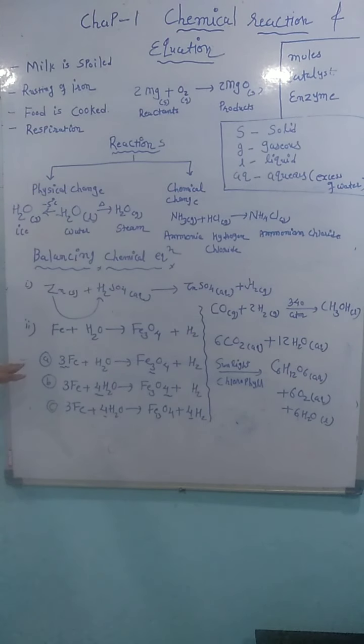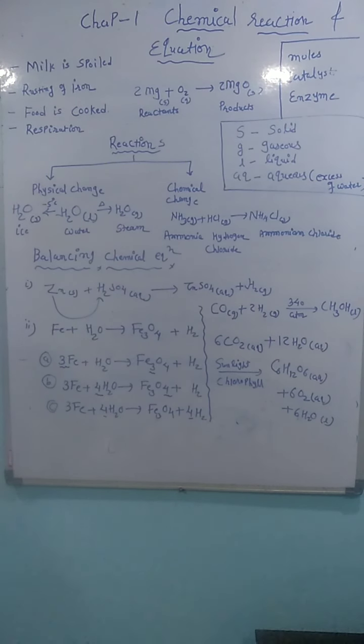It is not compulsory that we follow this route; by the trial and error method, many methods are possible. Now students, you remember that temperature and pressure also play an important role in the reaction. So temperature and pressure we will write on the arrow. All reactions are not easily completed in 1 or 2 steps; that will take more steps. So temperature and pressure also play a major role.